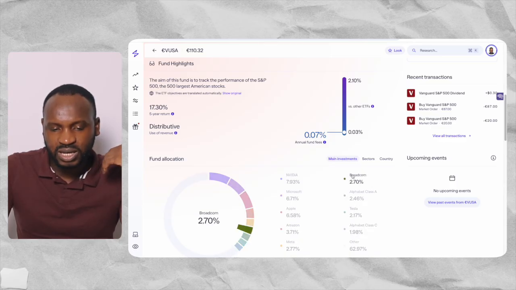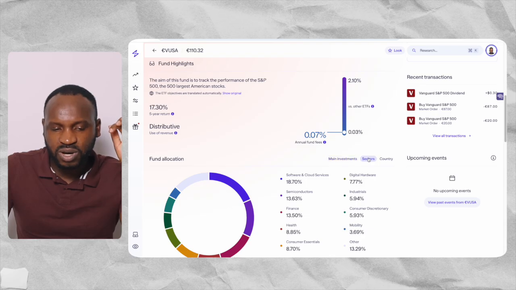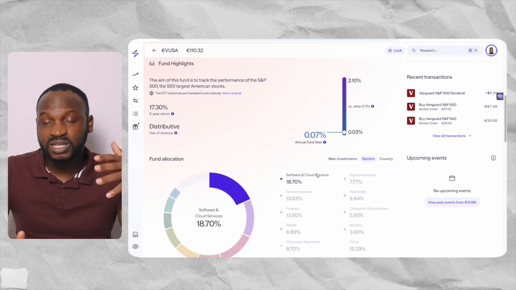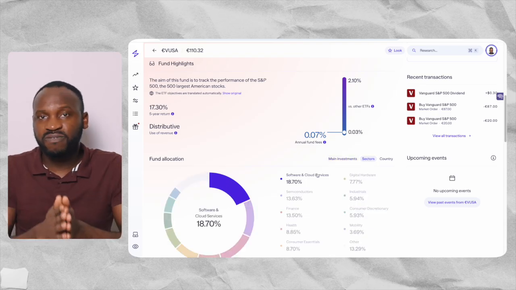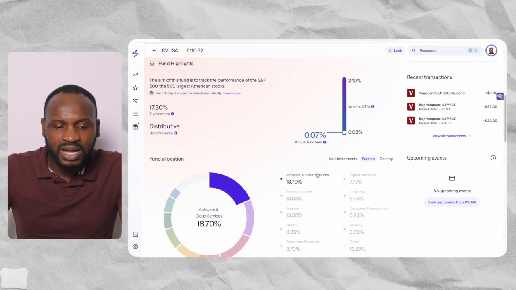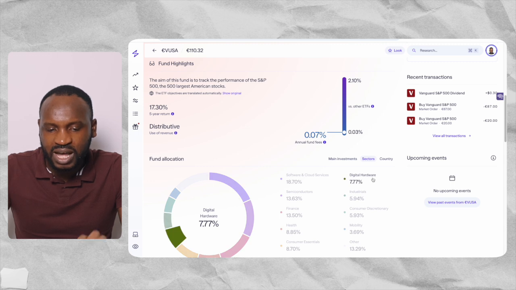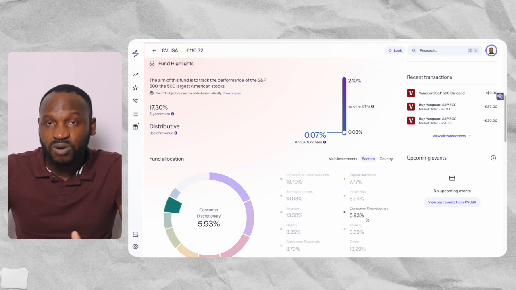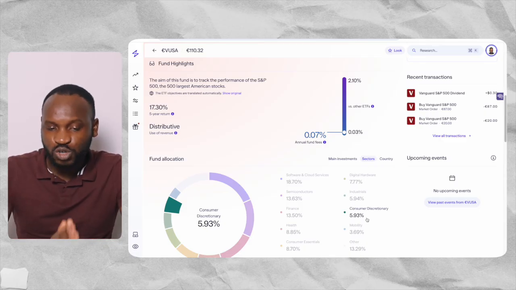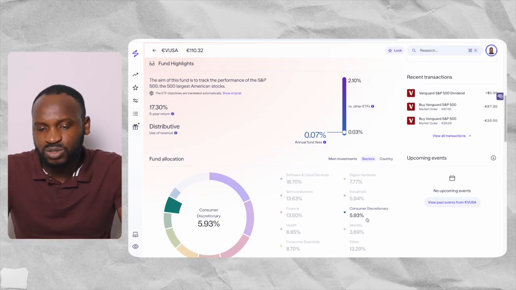And when you click on sectors here, you are going to see the sectors in this S&P 500. You can see software and cloud services, finance, digital hardware, industrial, consumer, and a lot of other categories or sectors that have invested their money into this platform.